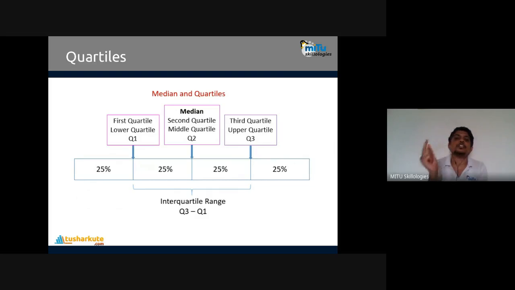That is Q3 minus Q1, because obviously Q3 is greater than Q1. When the data is sorted, the Q1 value will be less than the Q3. So if you subtract them, we get the interquartile range. But we have to ensure that the data we are using is sorted. Okay, this is called the quartile.